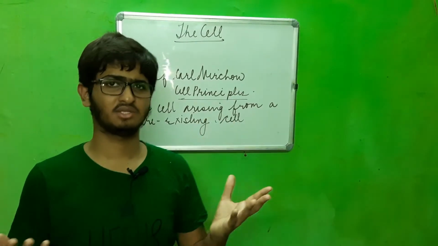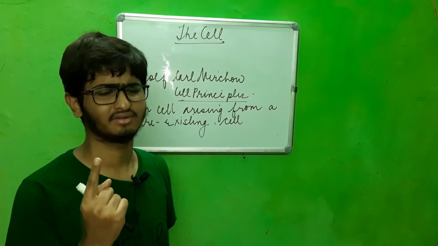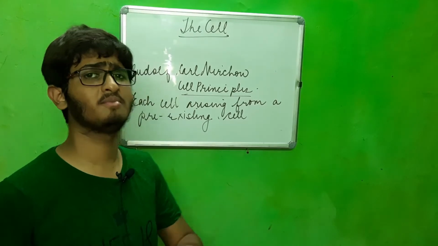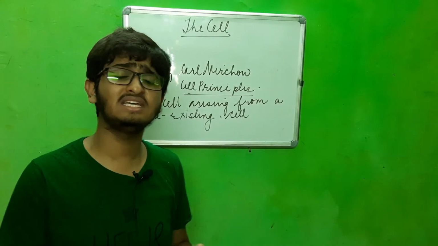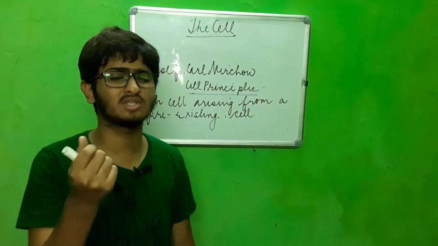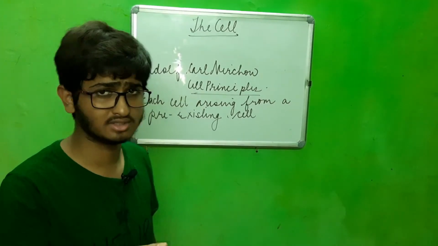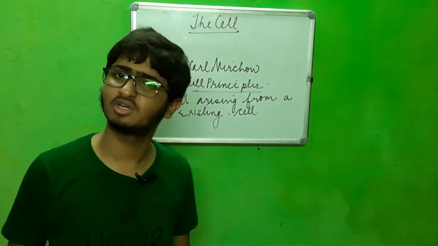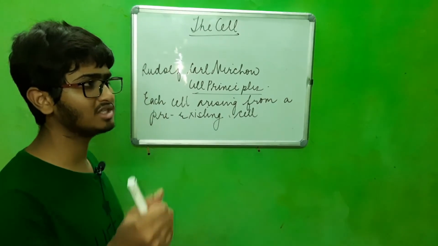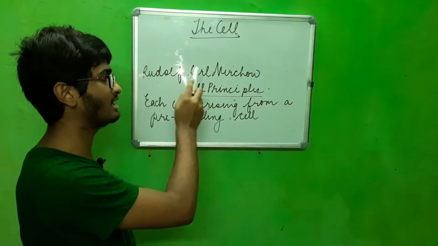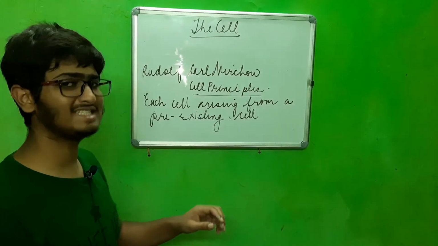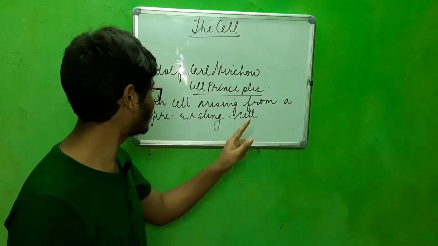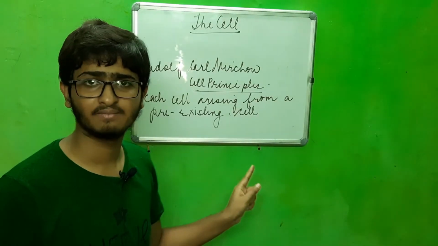After we have studied the cell theory, one important thing is left. Where do these cells come from? How do we have many cells in our body? This was an important question that arose after the cell theory was proposed by Matthias Jacob Schleiden and Theodore Schwann. The solution to this problem was brought about by Sir Rudolf Karl Virchow. He stated the most important point of the cell theory, that each cell arises from a pre-existing cell.